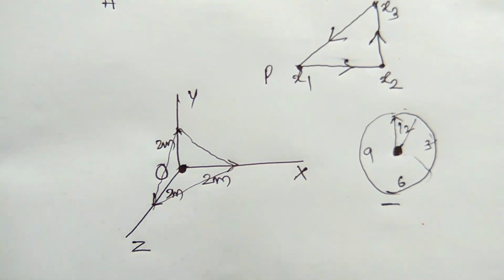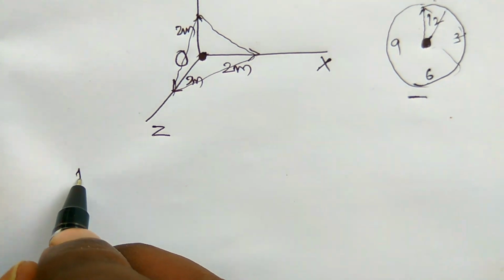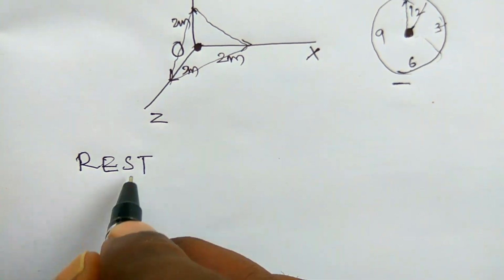Okay. Before going to study motion, you have to study rest. So what is rest? Very important.